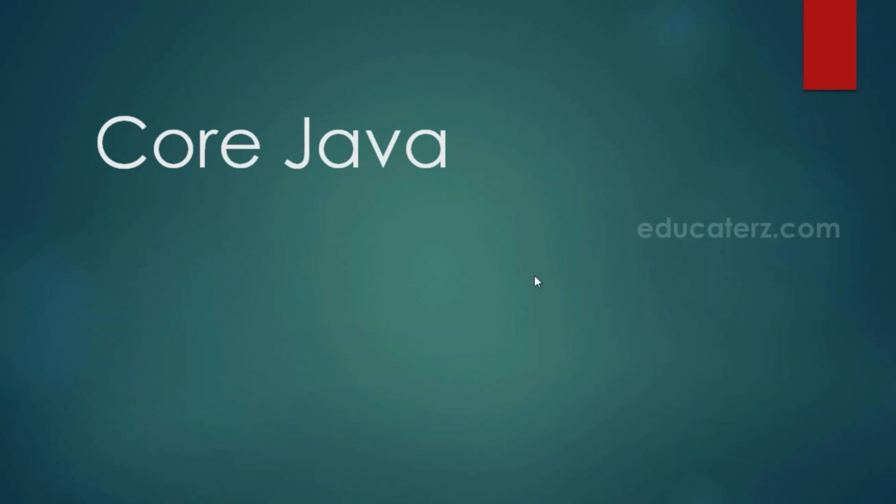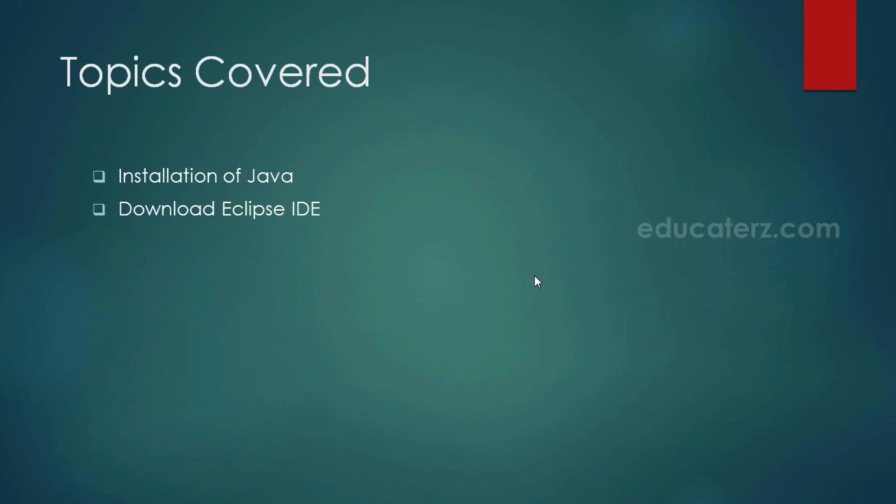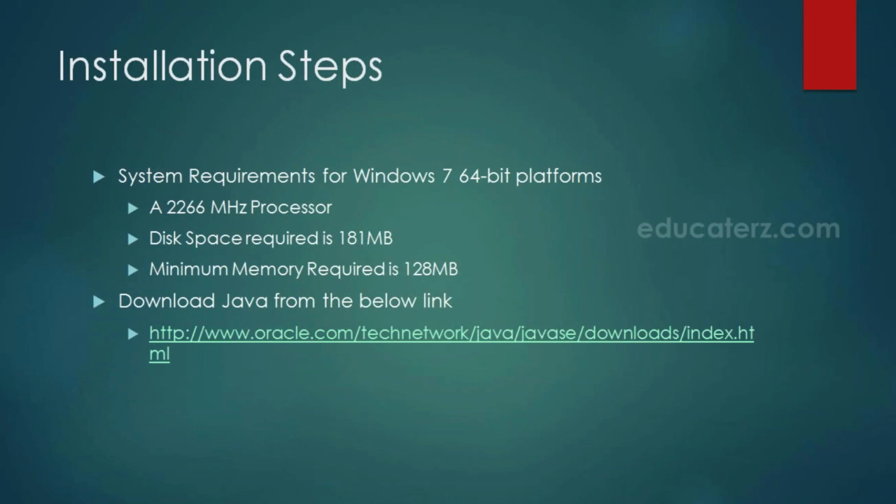In this video, we are going to look at how to install Java, how to set environment variables, and how to download Eclipse. So the basic system requirements for installing Java on Windows 7 64-bit platform is a minimum of 2266 MHz processor, and the disk space required is 181 MB and minimum memory required is 128 MB.